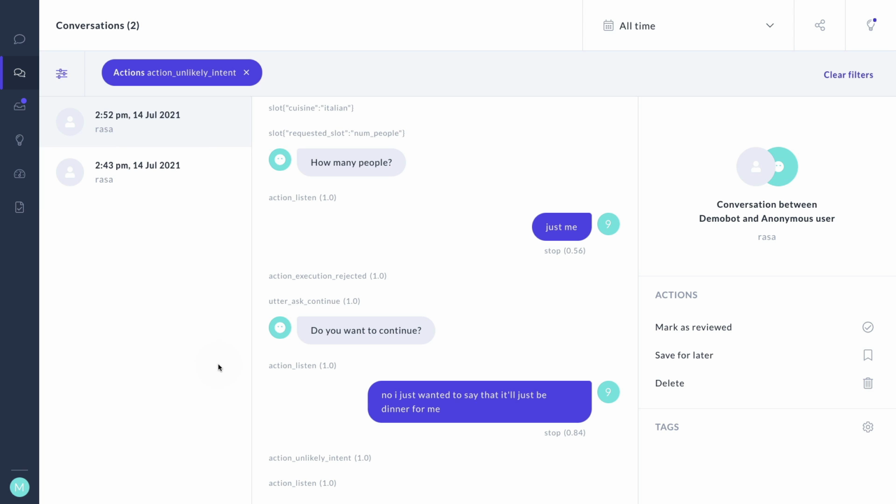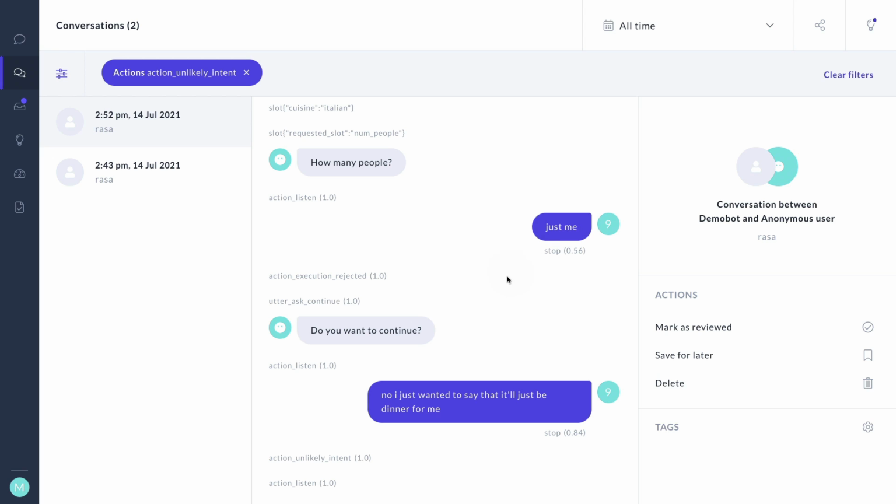And this, in practice, is an interesting property of the unexpected intent policy. It could be the case that the moment where it triggers, the conversation took a wrong turn, but it might also be a consequence of something that happened earlier. At any rate, though, this definitely is a conversation that is worth looking into because you can learn a lot of things about how to improve the algorithm.